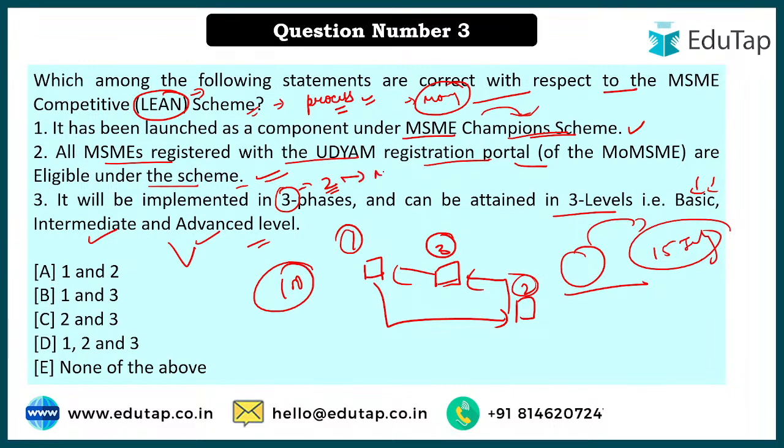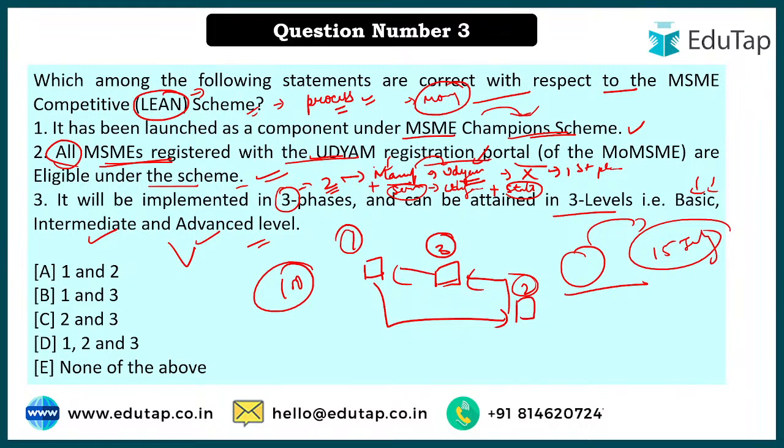So in the first phase, it covers the manufacturing sector MSMEs that are part of Udyam. If there is some other manufacturing MSME that is not part of Udyam, it will not be included in the first phase, which we have already studied. In the second stage it talks about the service sector, so it will include the service sector as well. So manufacturing plus service sector that are part of Udyam will be included, as well as some of the MSMEs that are registered with the states and not on the Udyam portal. Now please do not get confused, because the statement said all MSMEs registered with Udyam.